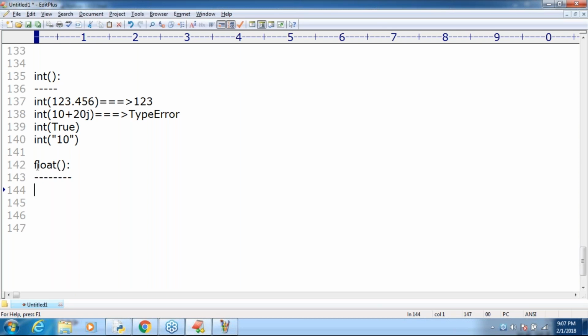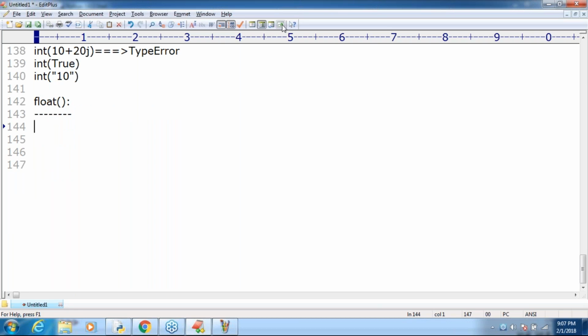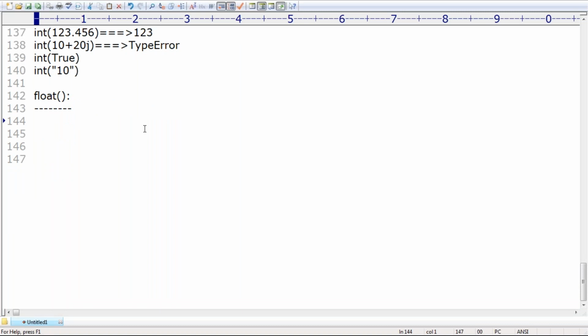Okay, float. Now we are going to discuss in detail the float type. We can use the float function to convert other type values to float type. Remember that. How is it possible? Very simple. Float of 10: into float, possible or not? Yes, possible. 10.0.